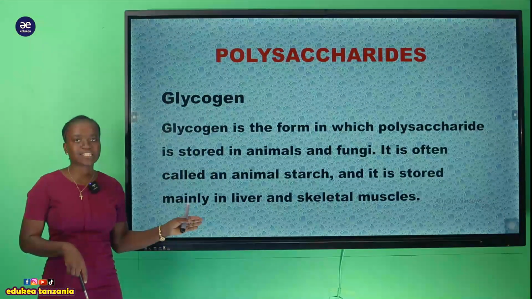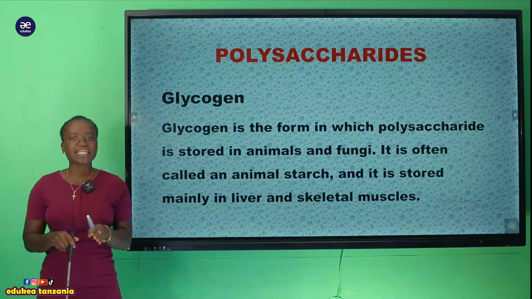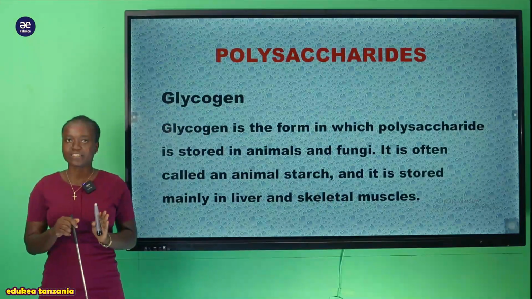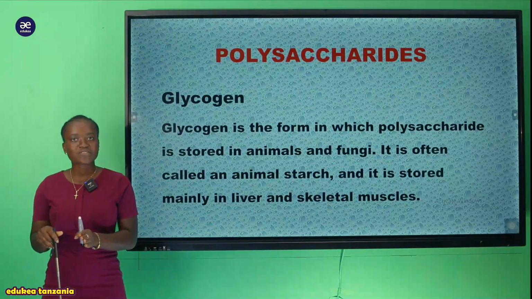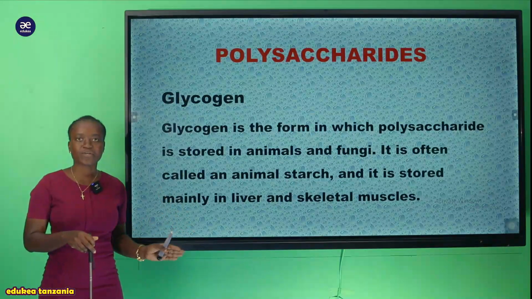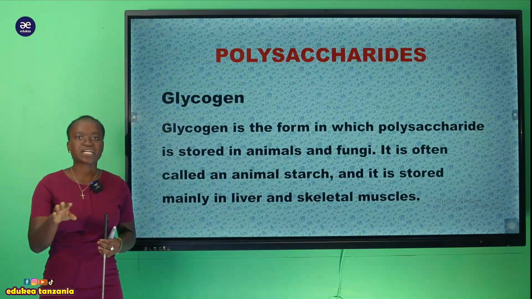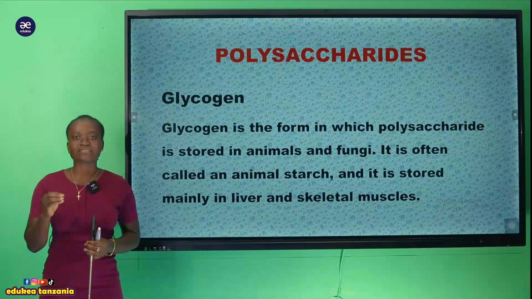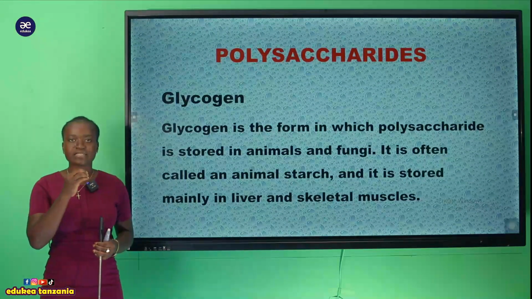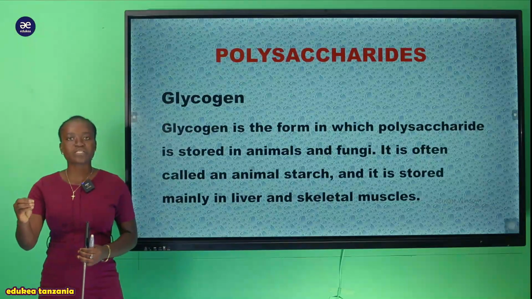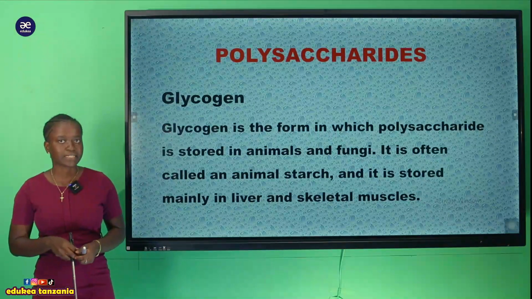Kwa hii stored starch inapatikana ndani ya kwenye liver, pia kwenye skeletal muscles. Kwa sababu gani inapatikana ndani ya skeletal muscles? Kwenye skeletal muscles zinapatikana hizi glycogen kwa sababu we always use our skeletal muscles for various activities, kwa sababu inatumika sana. Kwa hiyo ndio maana sasa hizi stored carbohydrates, that is glycogen, tend to be stored in that part.